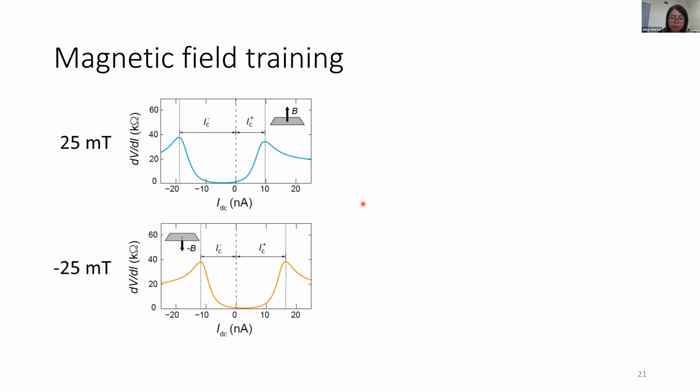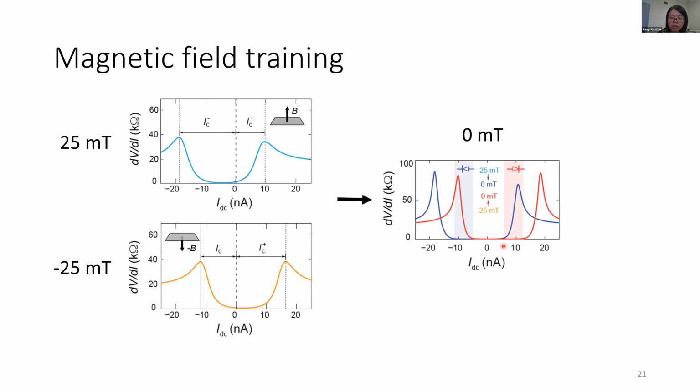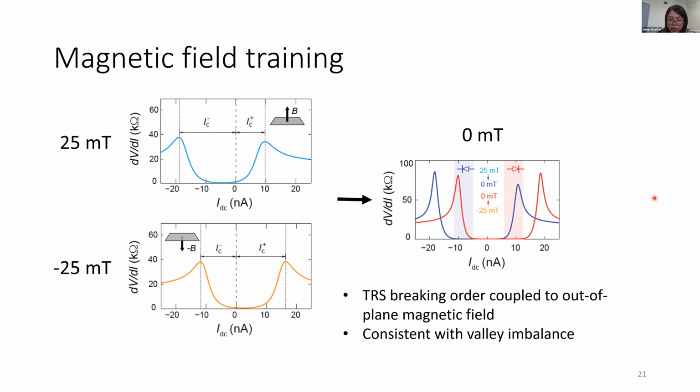And then when we decrease the magnetic field from positive and negative 25 millitesla to 0 Tesla, we can see that the polarity of the diode remains the same as in positive and negative 25 millitesla. The result is that the diode polarity at zero field actually depends on the history of the applied out-of-plane magnetic field. And so this tells us that the time reversal symmetry breaking order can couple to the applied out-of-plane magnetic field. And this is actually consistent with our explanation of the valley imbalance picture.